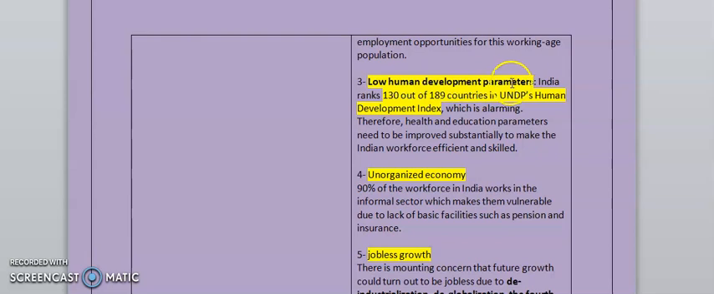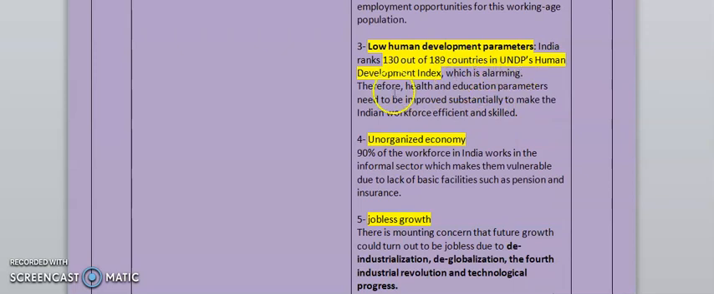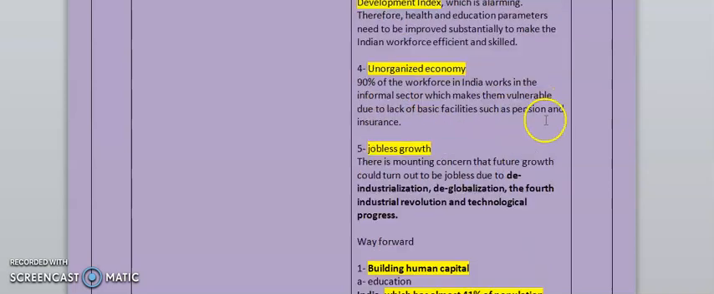The third point is low human development parameters. You can use here data of the United Nations Development Programme's Human Development Index. India ranks 130 out of 189 countries in UNDP's Human Development Index, which is alarming. Therefore, health and education parameters need to be improved substantially to make the Indian workforce efficient and skilled.